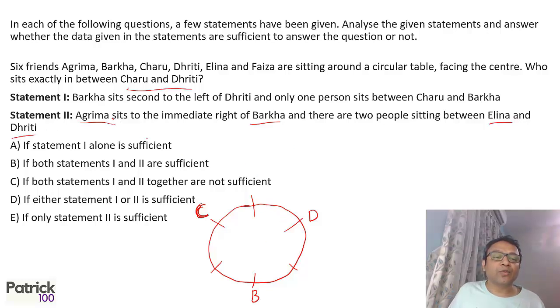Now let's combine the two. Agrima sits immediate right of Barka, so A will sit here. Then there are 2 people sitting between Elena and Riti, so Elena will come here. 2 people between them, so automatically the last person will sit here, and that is the person who is sitting between Riti and Charu. So combining the 2 statements, you get the answer. So both 1 and 2 together are sufficient. I think it is Faiza. So from that I can get the answer.